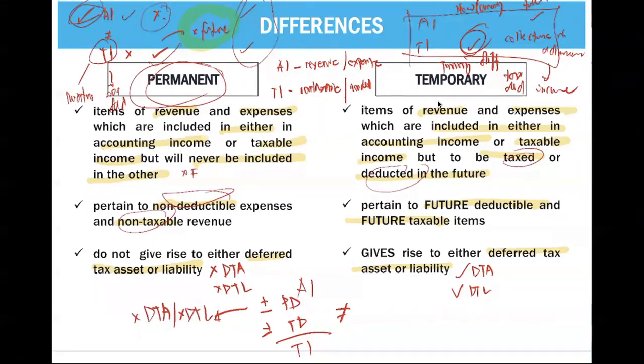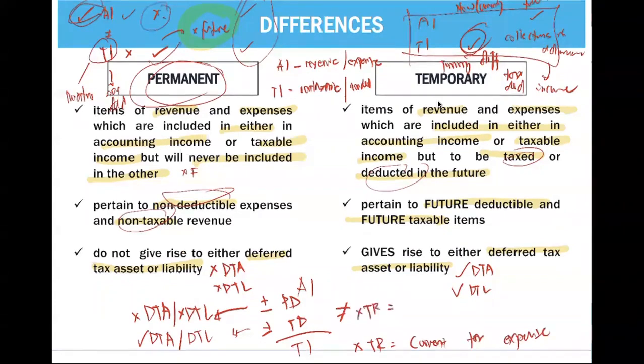But a temporary difference will give rise to a deferred tax asset or a deferred tax liability. Okay? So what you do is taxable income times tax rate. This is your current tax expense. Your temporary difference multiplied by your tax rate is your deferred tax asset or deferred tax liability.